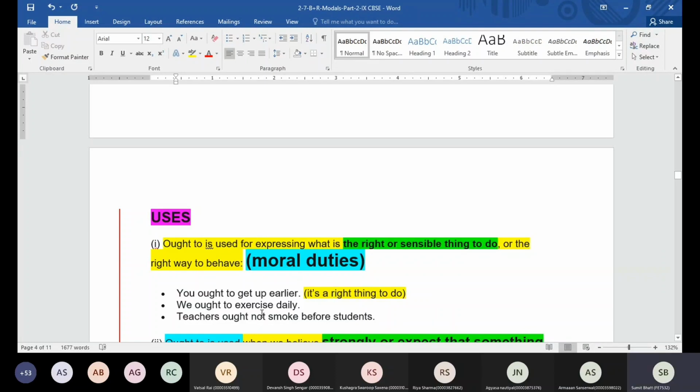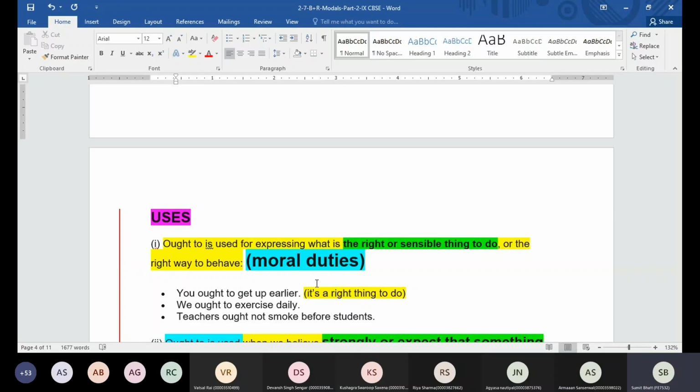Now let's see one more example. Very good example, I would say. Teachers ought not smoke before students. So we are using ought not here because it's their duty to not smoke in front of students or not smoke at all. The reason, if we smoke as a teacher, what will you guys be learning from us? Only the bad habits, right? So that's why this is not a sensible thing. This is not a good thing. And this is a moral duty also of the teachers, or the elders. So that's the reason we are going to use ought not here.